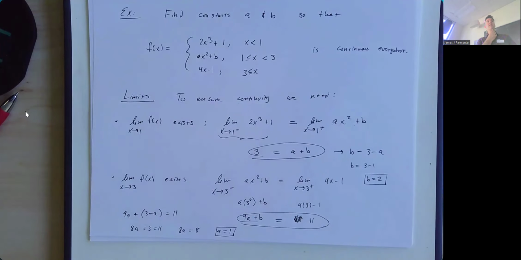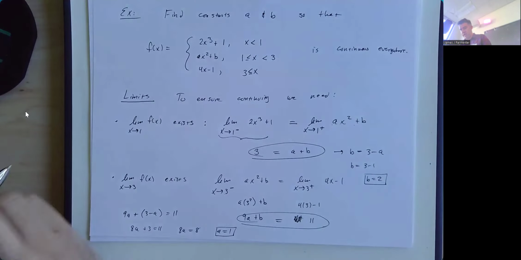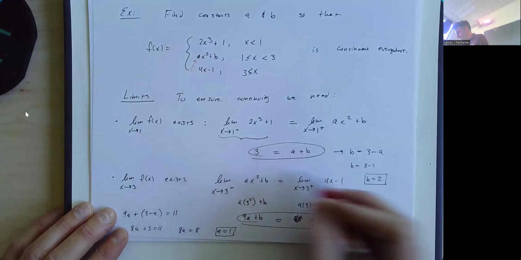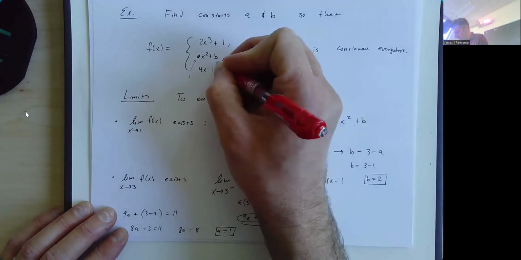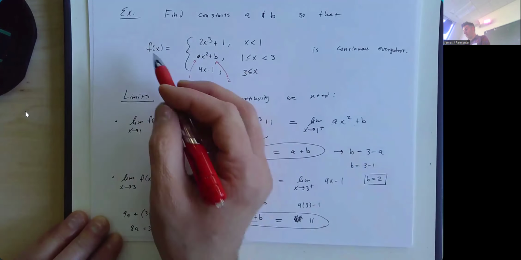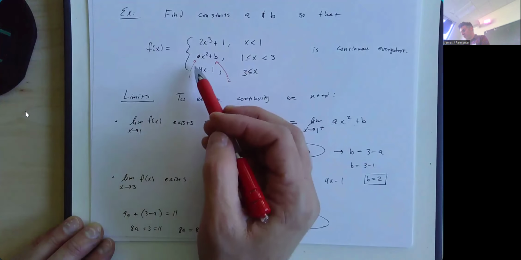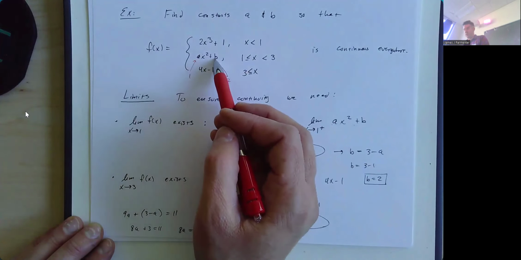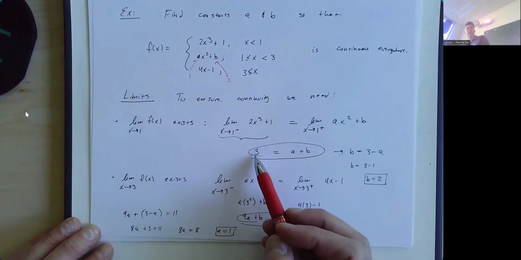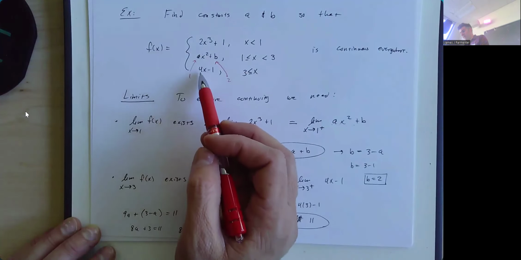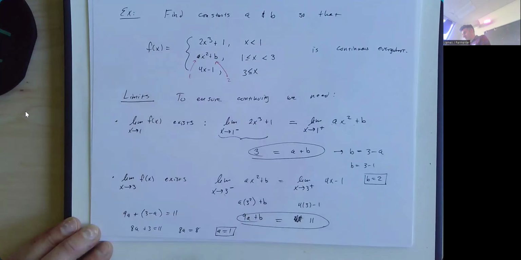Now I will point out, I didn't actually check what the function value was at 1 or at 3. We could now, but it's kind of inconsequential. If a is 1 and b is 2, and I plug in 1 for this function, I'm going to get 1 times 1 plus 2, which is 1 plus 2, which is 3. So f of 1 is 3, just like the limit as x approaches 1 is 3. And similarly, if I plug in 3, f of 3 is 12 minus 1, which is 11, and the limit as x approaches 3 is also 11. So there's no issue there.